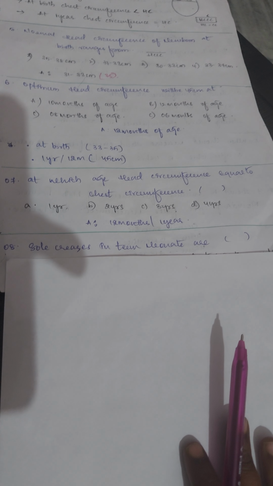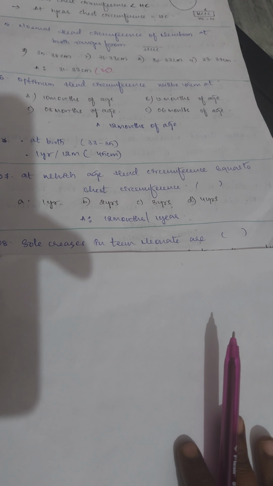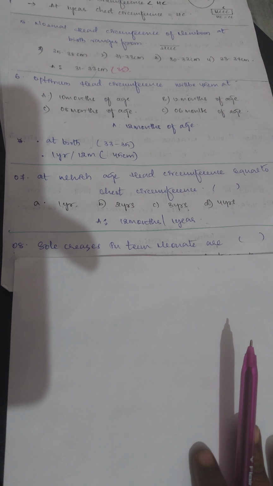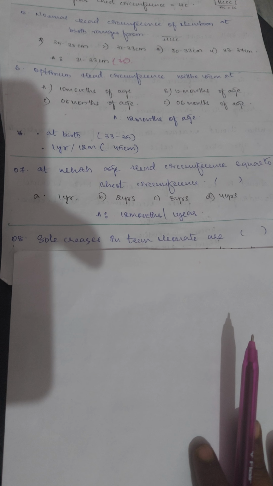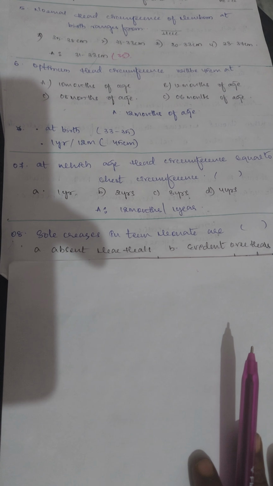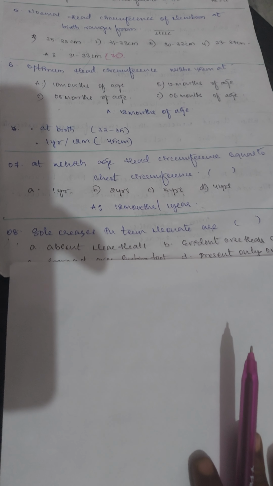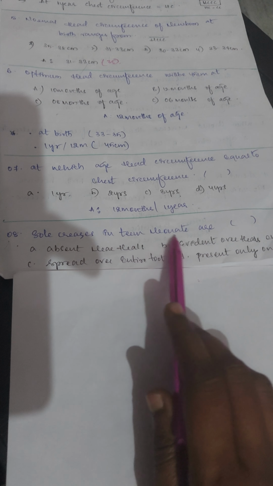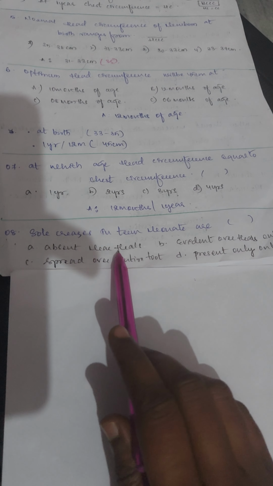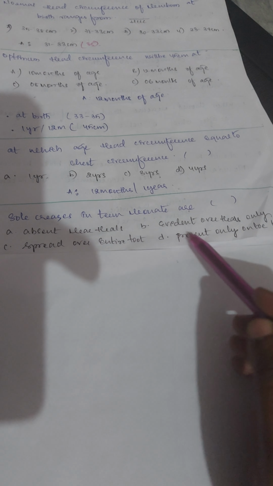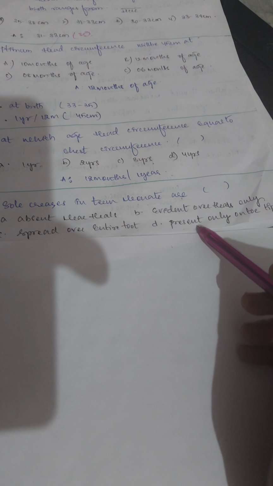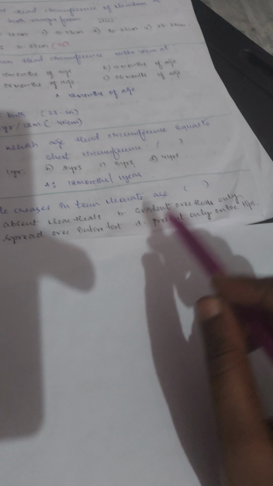Then, sole creases in a term neonate are present at, here you can see the options. Option A, absent; near heels and evident over heels only; or spread over the entire foot; or option D, present only on toe tips.